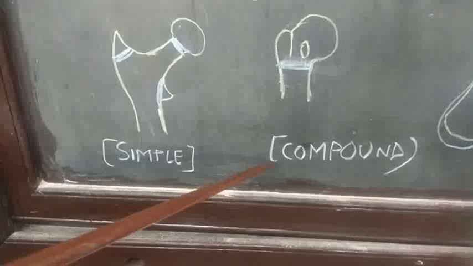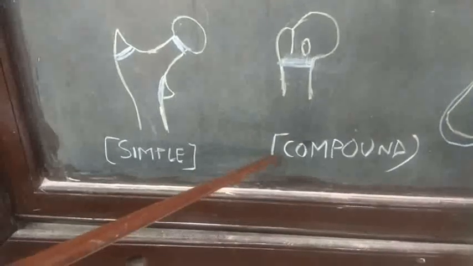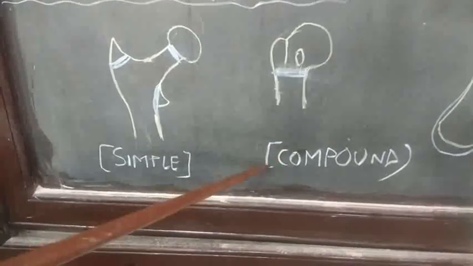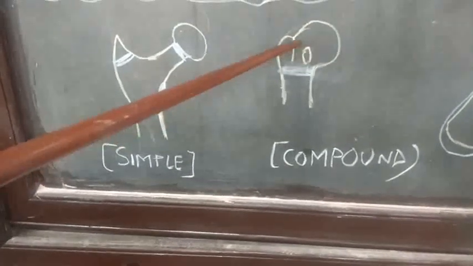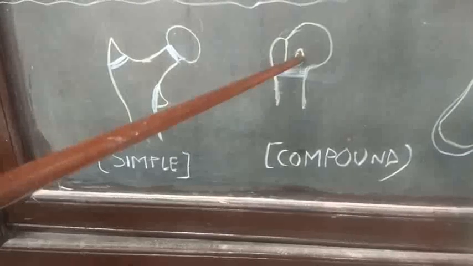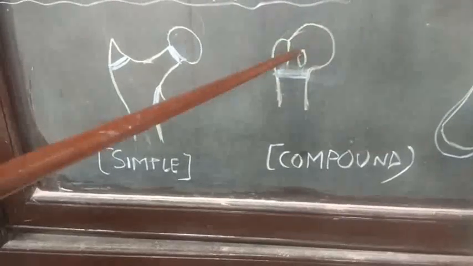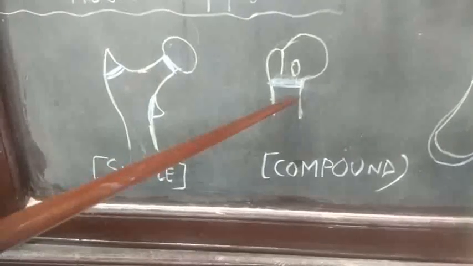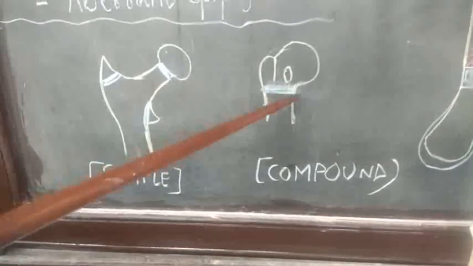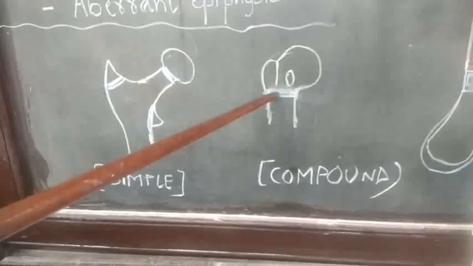What happens in the compound epiphysis? In compound epiphysis, the multiple epiphyses unite with each other first, and that united epiphysis later on unites with the diaphysis by means of a single plate of epiphyseal cartilage.